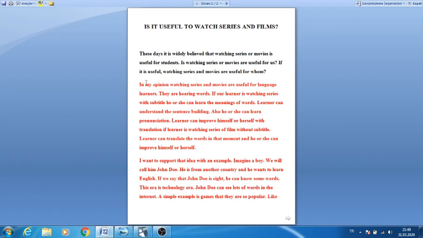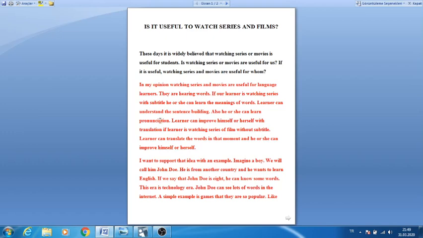Let's read it. These days, it's widely believed that watching series or movies is useful for students. Is watching series or movies useful for us? If it is useful, watching series and movies are useful for whom? Okay, this is the writer's introduction paragraph. So he tells about the general thing and he talks about the problem.